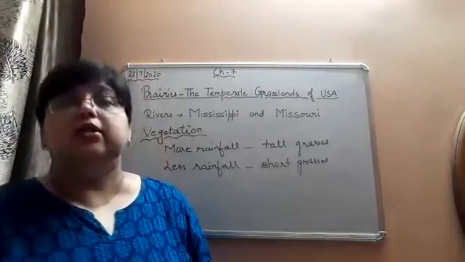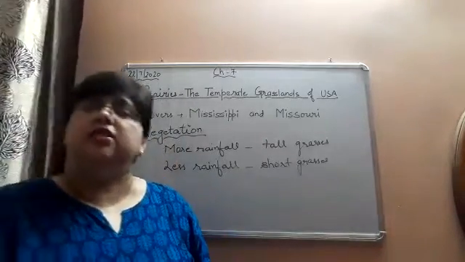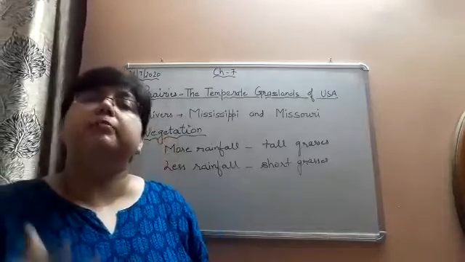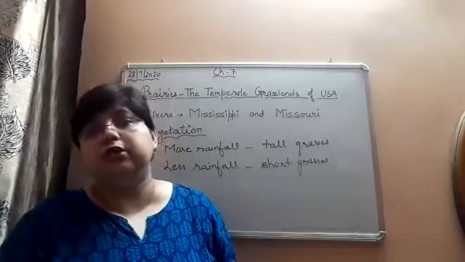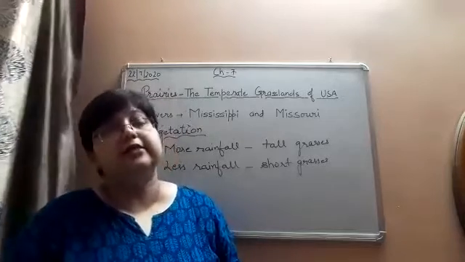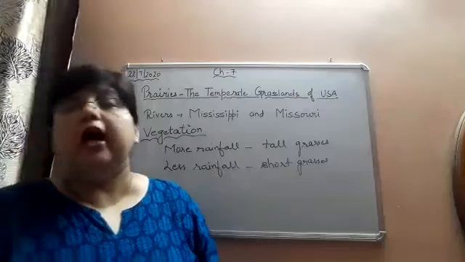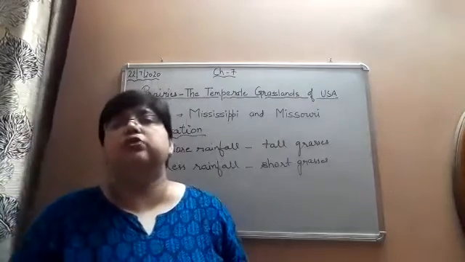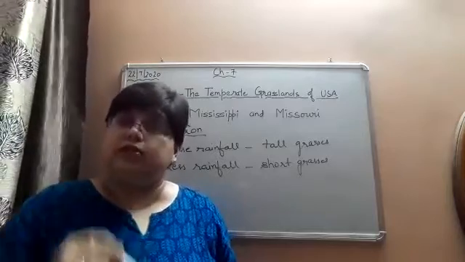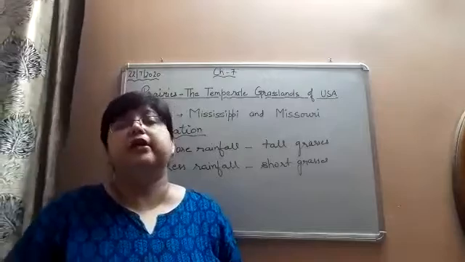Sometimes while eating, they take out the grass with their roots, due to which the soil becomes loose and soil erosion takes place. That soil becomes infertile.